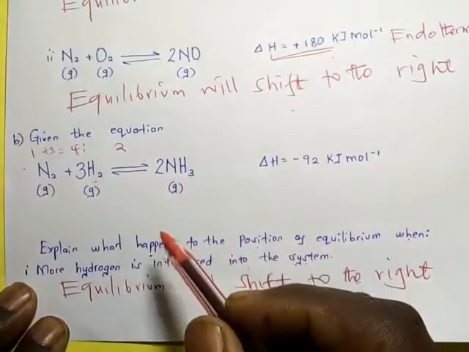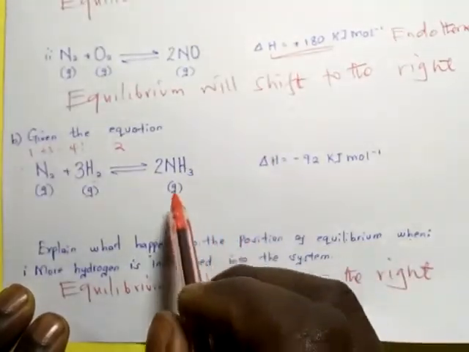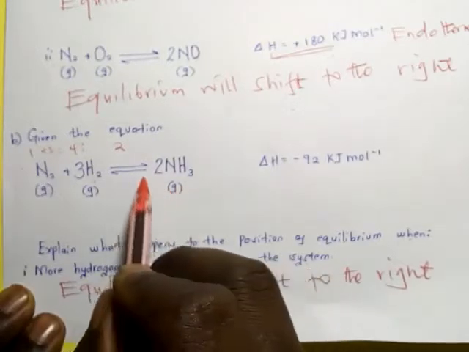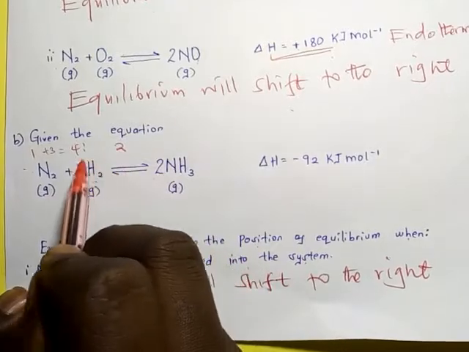When pressure is increased, it favors the direction that has fewer molecules. Now pressure has been reduced in this equation. What will happen? If pressure is reduced, it will favor the direction that has more molecules.